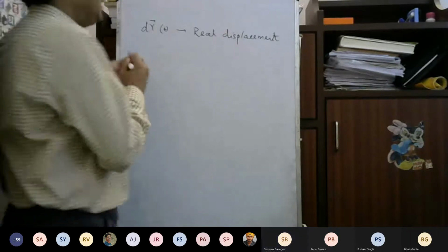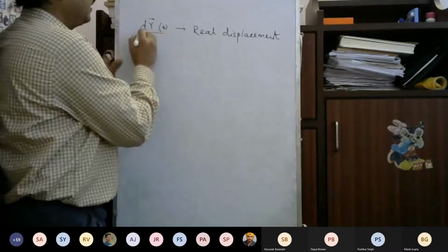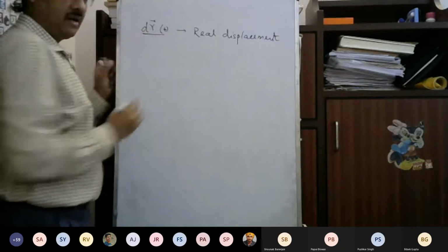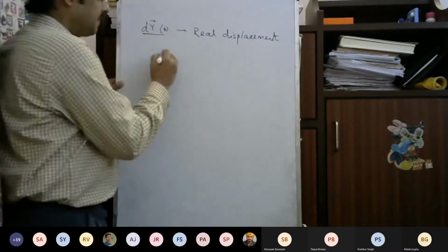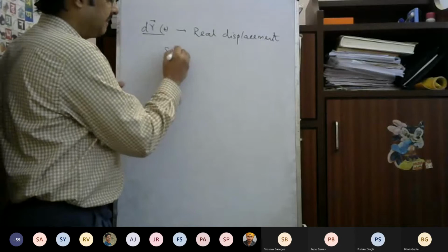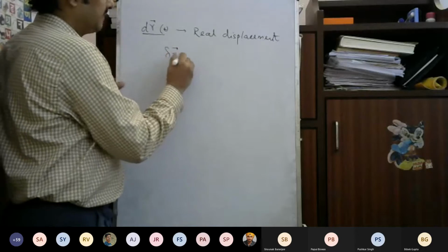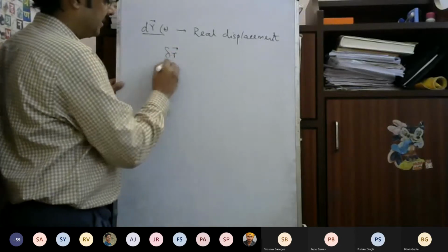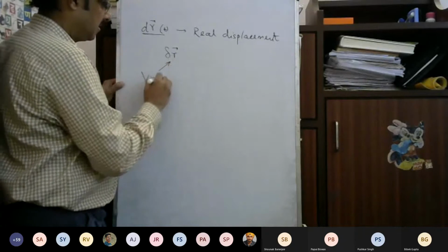So, real displacement dr, and the virtual displacement. Now I will define the virtual displacement. I will name this delta r.